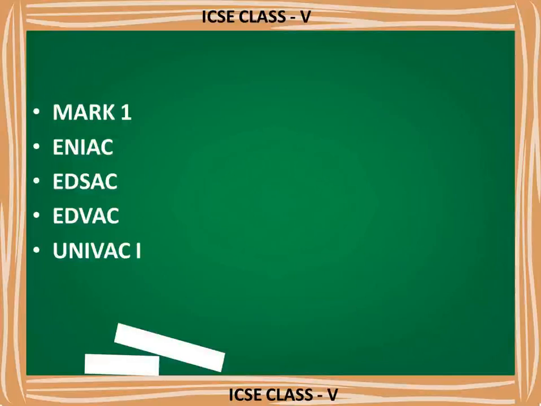So next device comes UNIVAC. The full form of UNIVAC is Universal Automatic Computer. It was the world's first commercially available computer. This UNIVAC 1 was the first commercially available computer in the world. It was also the first computer that was equipped with magnetic tape. They fixed that magnetic tape inside the device, and they used buffer memory. Buffer memory means temporary memory in this UNIVAC 1.